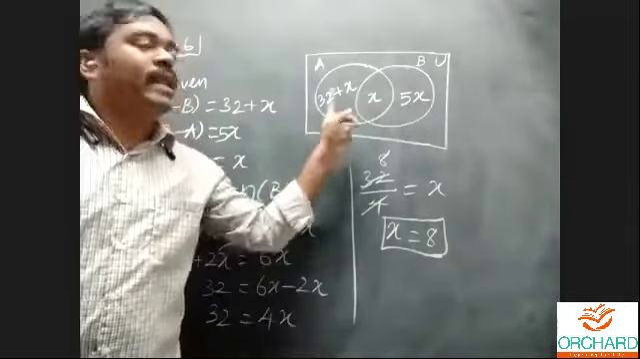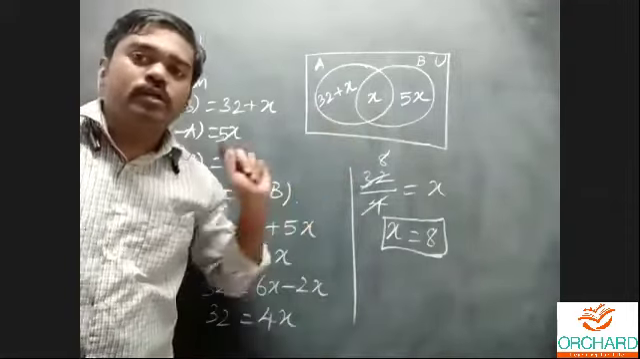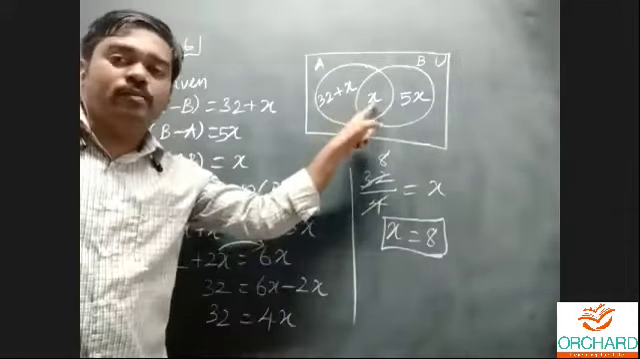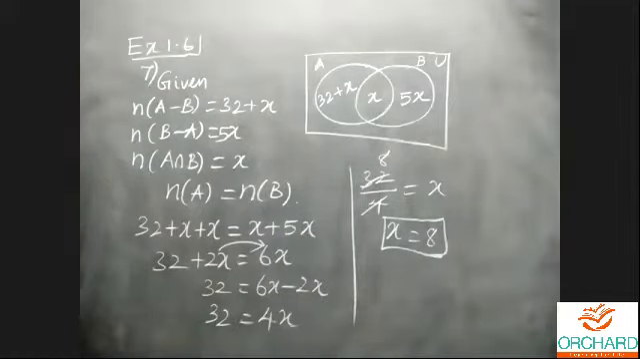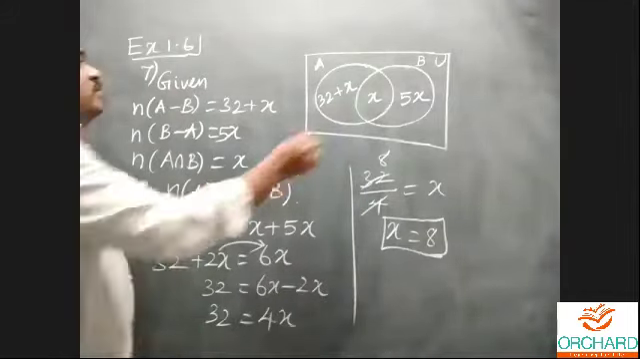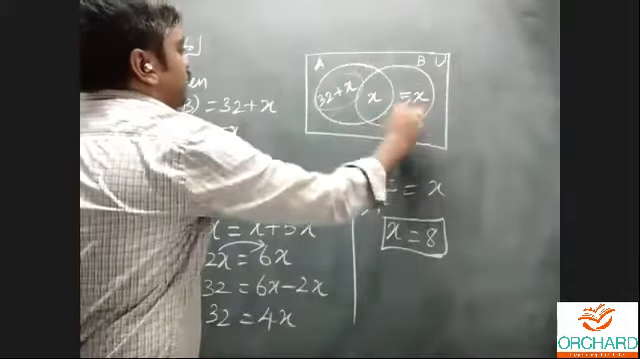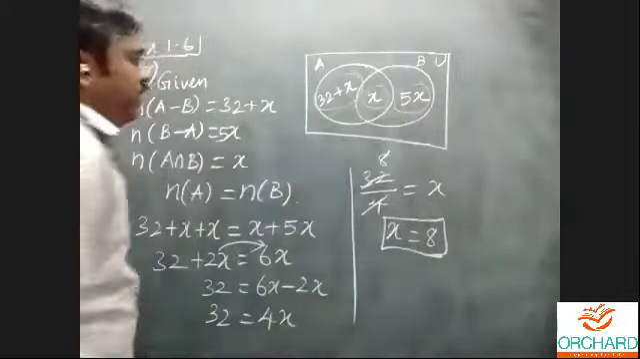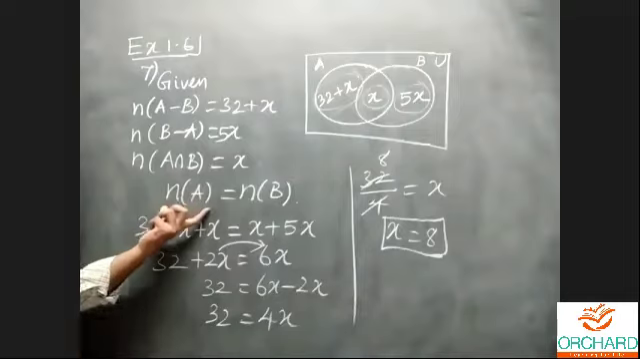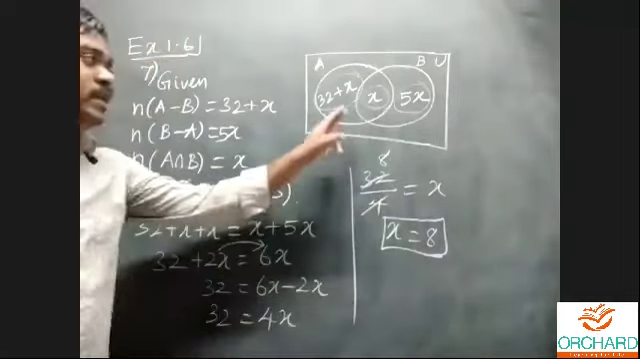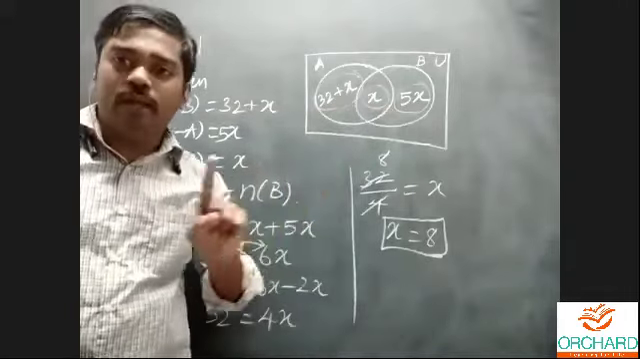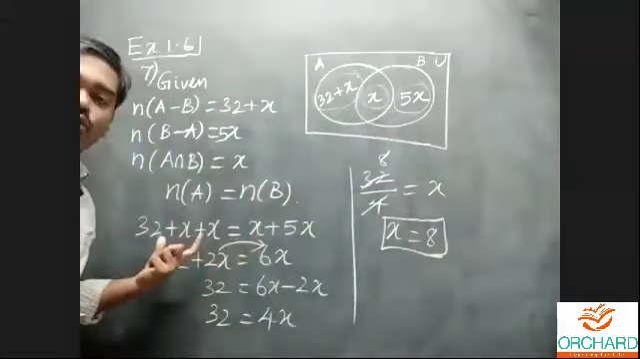Here I can add. How to choose the things? Let's just add, because it is the number of elements. This is for n of A minus B, this is for n of B minus A, and this is for n of A intersection B. N of A is nothing but adding these two. Suppose here 3 elements, here 1 element. Now 3 plus 1 is equal to 4.